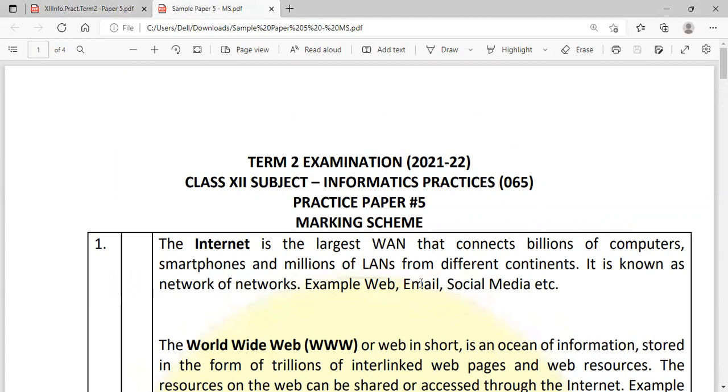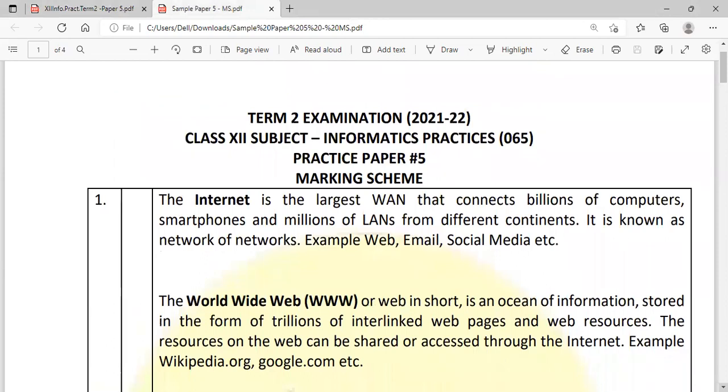So for the internet, what you can write: internet is the network of networks. It is the largest one that connects billions of computers, smartphones, and millions of LANs from different countries and continents. Example, you can write like web, email, social media, content sharing sites, etc.